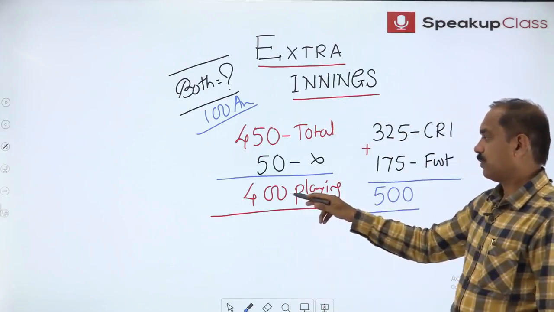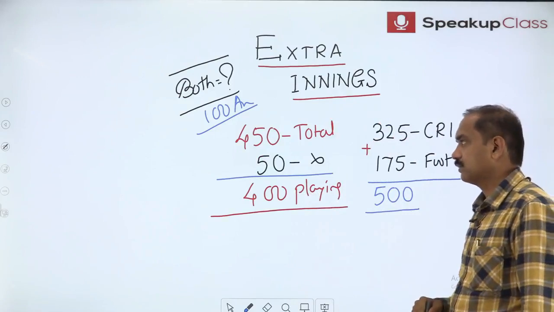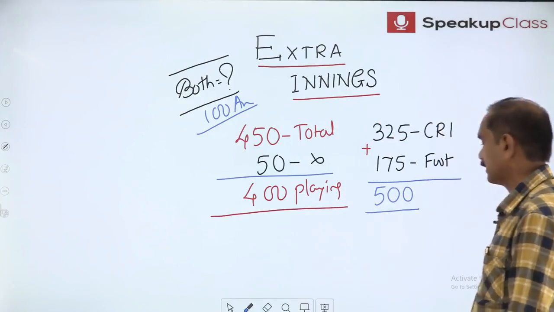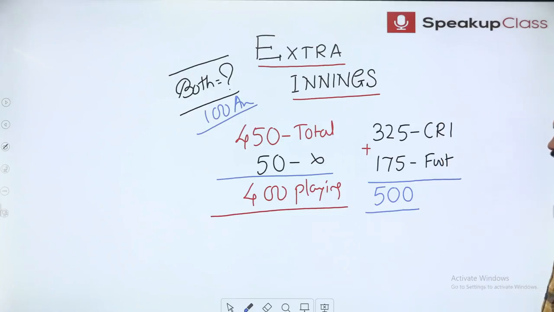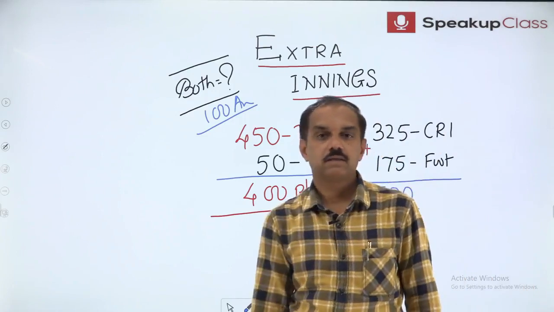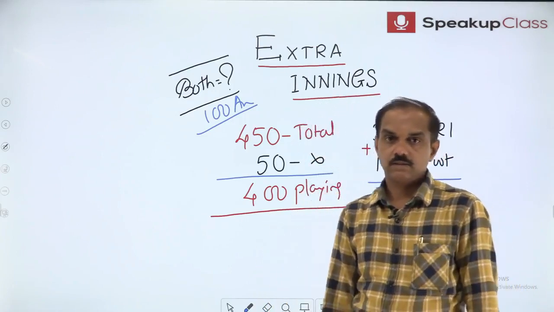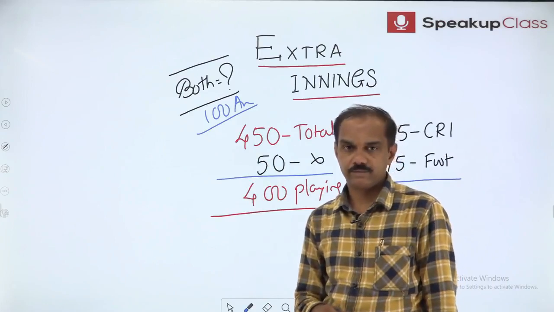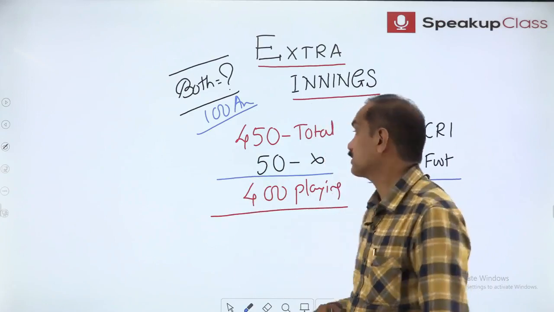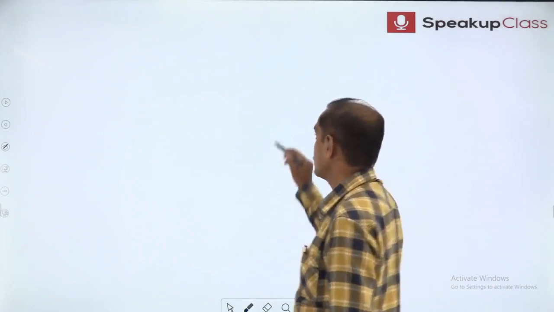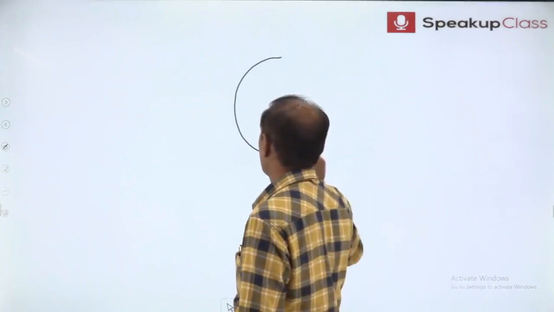There are only 400 who are playing, but it's showing us 500. How much extra? 100 is extra. Extra means the answer. That is why the name extra innings. Now your doubts may be like this. It looks like a problem on Venn diagrams. Okay, now let us discuss Venn diagrams, each and every detail about a Venn diagram.